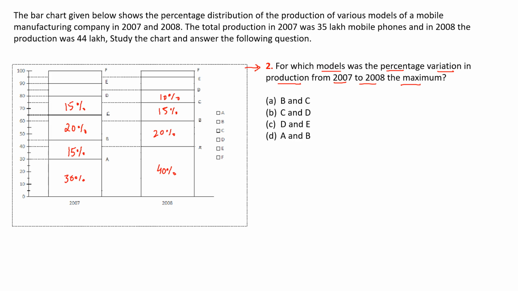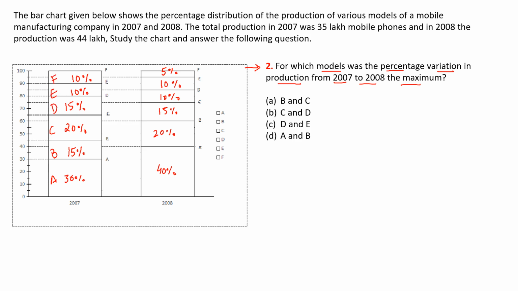And for E it was 80 to 90, that means 10%. And for 2008 it was again 10%. For F it was 10% in 2007, and for 2008 it was 5%. So we have seen the percentage contribution for A, B, C, D, E and F.